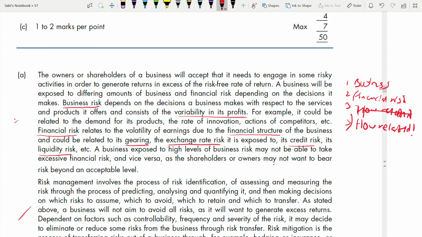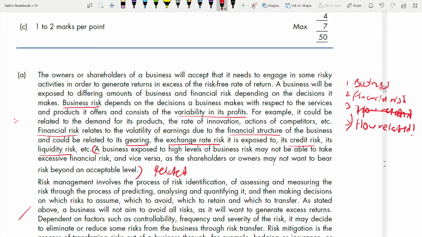You defined business risk and gave examples. You define financial risk and give examples. Keep your answers consistent. This is consistency. Now you are saying how they're related. The last line: a business exposed to a high level of business risk may not be able to take excessive financial risk. Here is the point. You are linking them, you are saying how they are related.